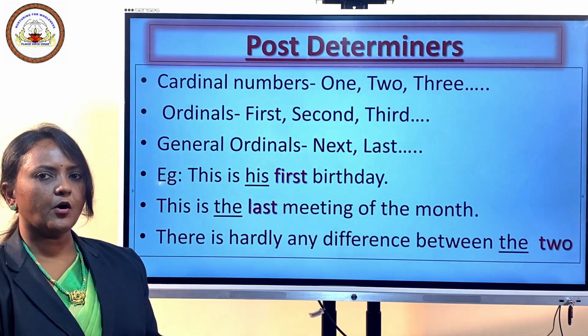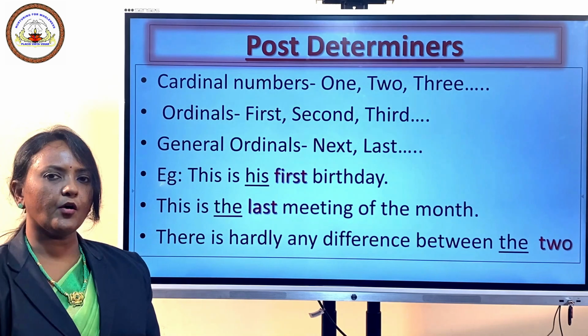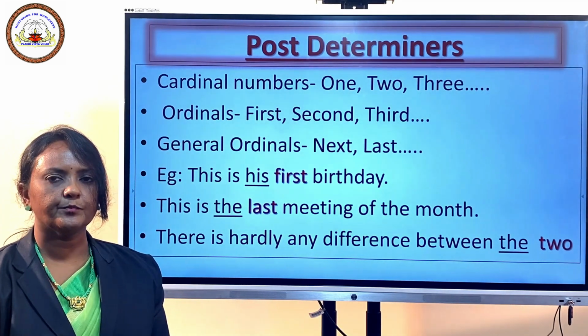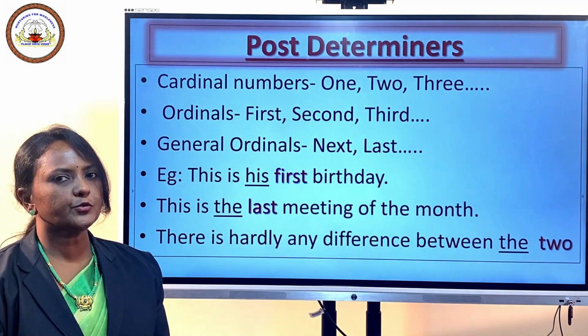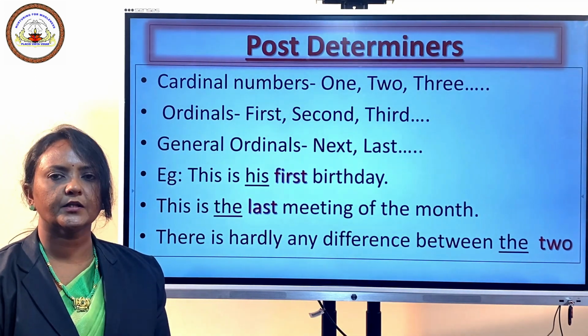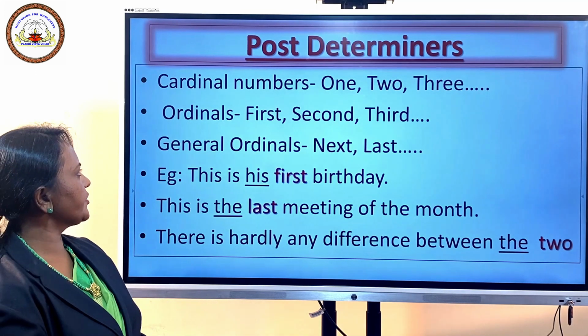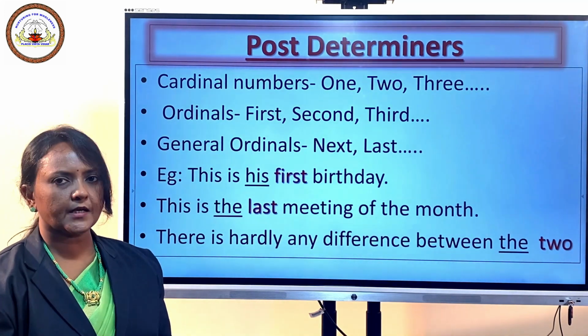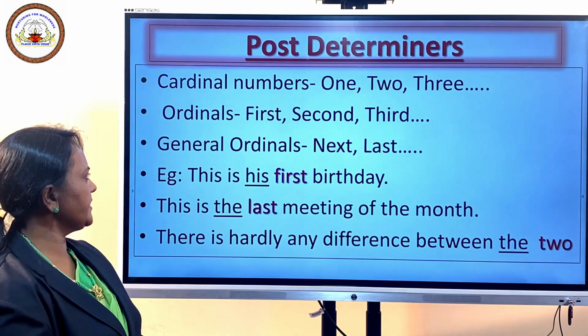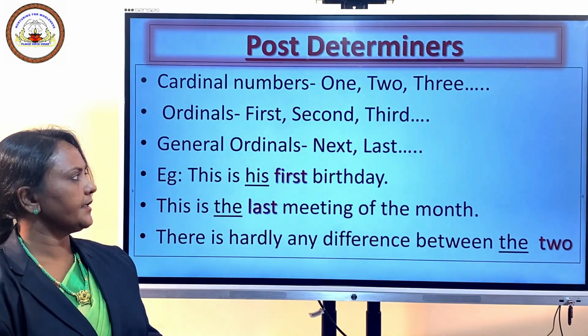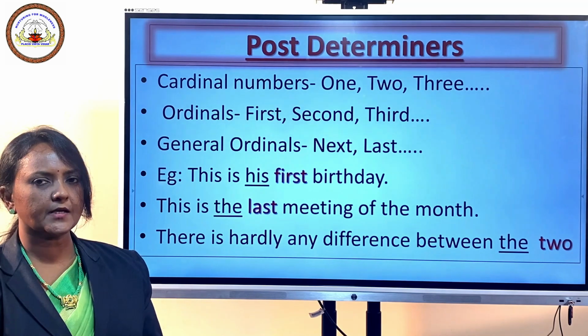Cardinal numbers, ordinals and general ordinals come under the group post-determiners. Cardinal numbers are 1, 2, 3, 4, all the numbers come under the group cardinals. And ordinals are first, second, third, fourth, etc. And general ordinals are next, last, previous, etc.